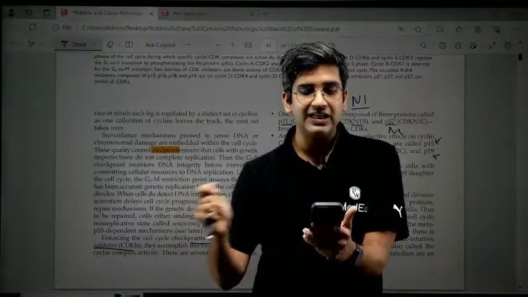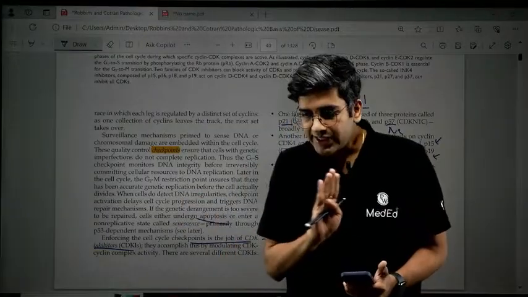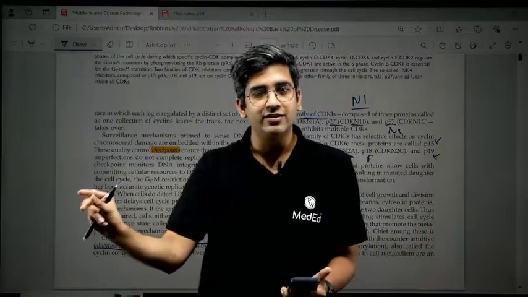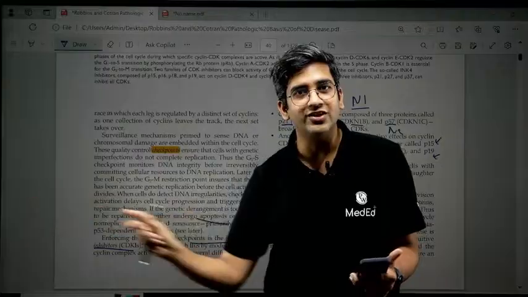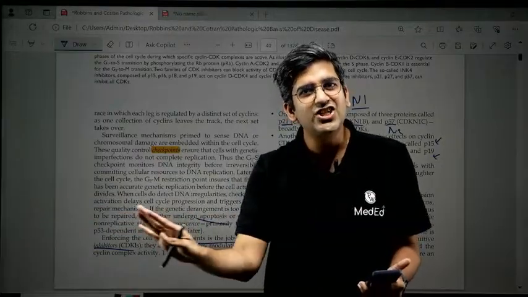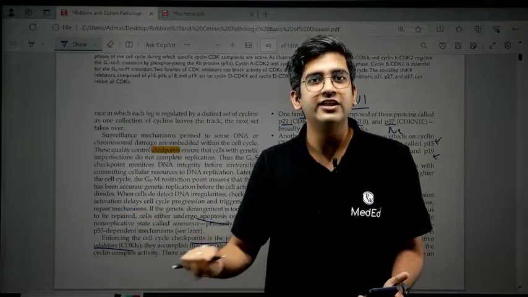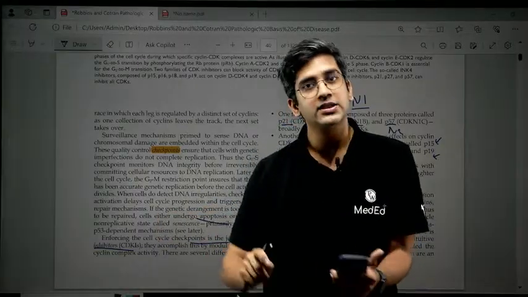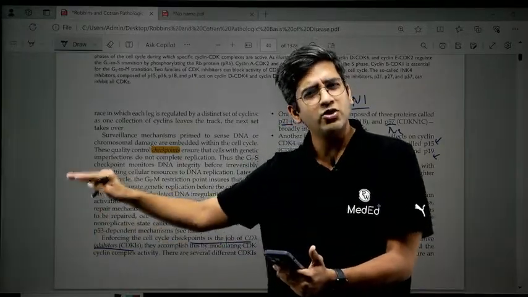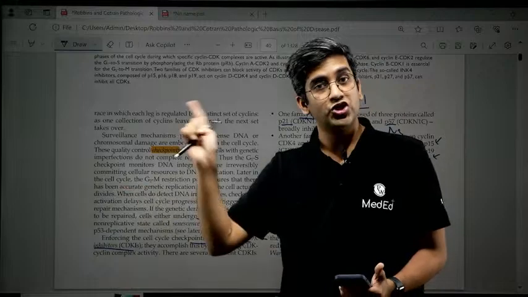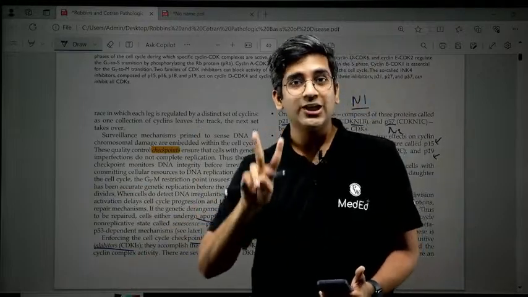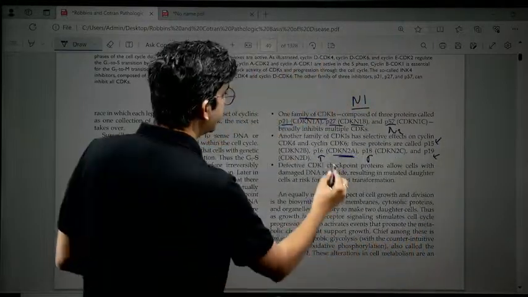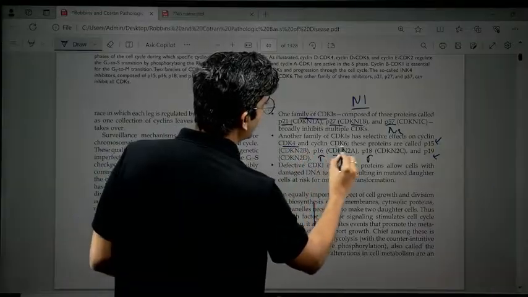To give a real life analogy, you're trying to read, and you have read, and you're revising. When do you think you'll make more mistakes? The initial time. When you try to read, there's a difficulty in understanding, there are more mistakes. When I try to divide, there are more mistakes. When I start dividing, the amount of mistakes is a little bit less, fine. So G1S is more important. So the second group is very, very specific, right? They inhibit your cyclin dependent kinase 4 and 6.